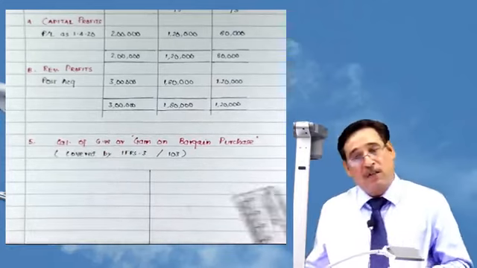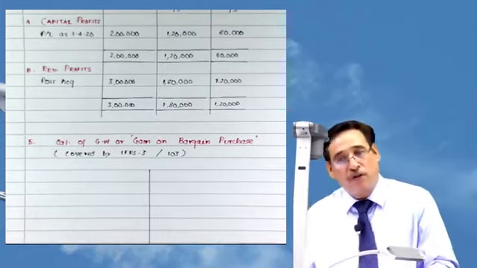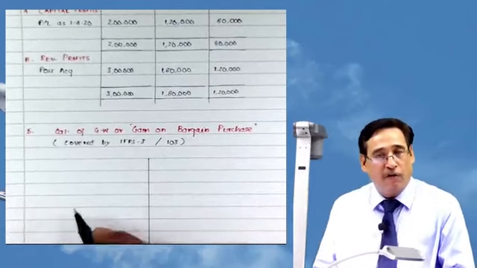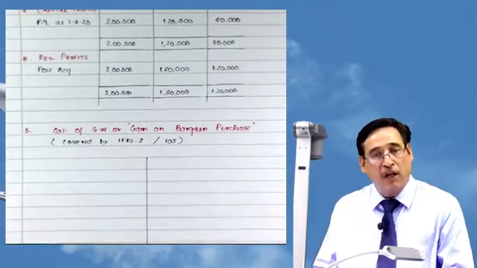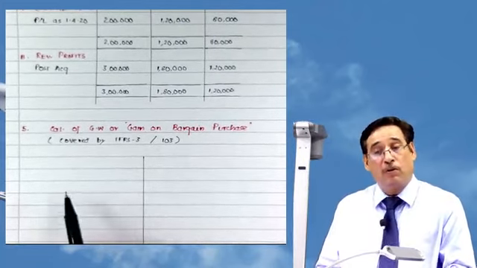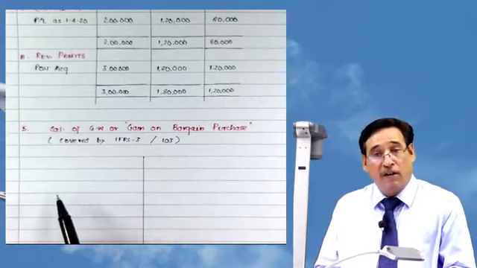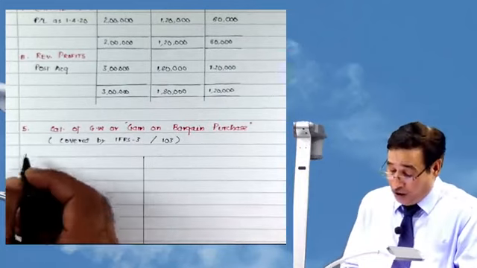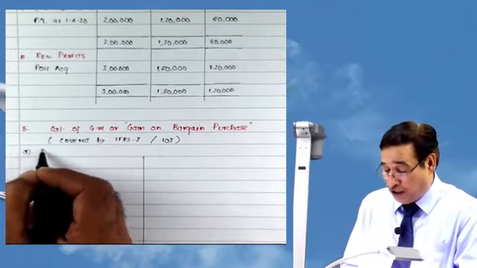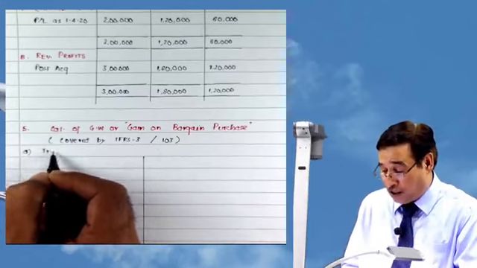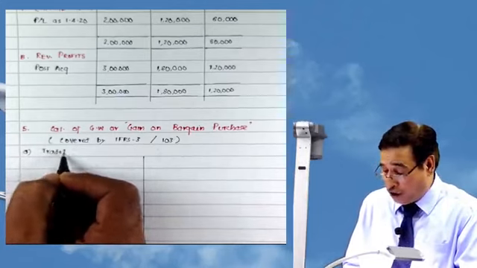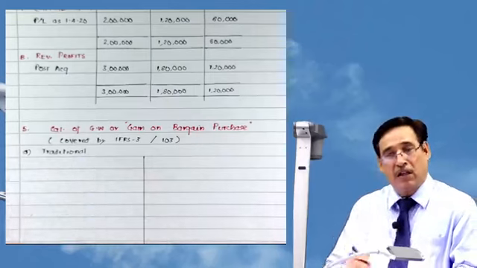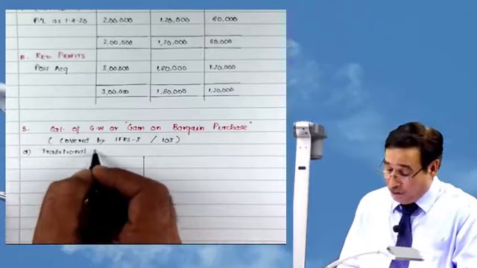We cannot understand this standard without doing lots of questions. Simply theoretical statements will never make you perfect in this particular standard. You need to keep that in your mind. So those who are ready to sweat it out need to go through these sessions, correct? Very important. Now pay attention here. The first approach of calculation of goodwill is the traditional approach. This is not IFRS 3. This is the traditional approach. Actually, in the Indian context, it is as per existing standard AS 21. I am simply writing traditional approach.